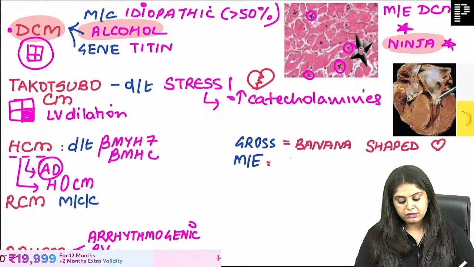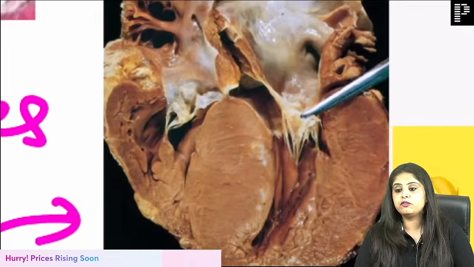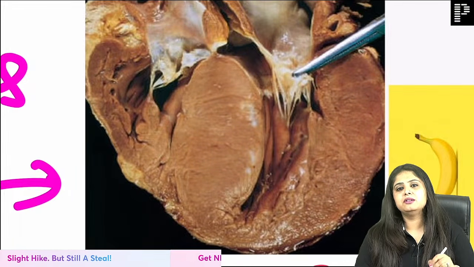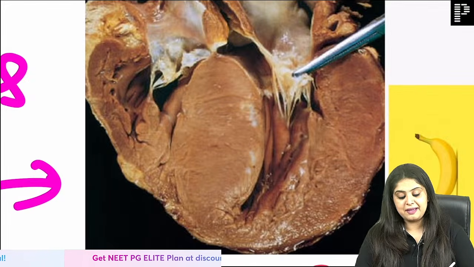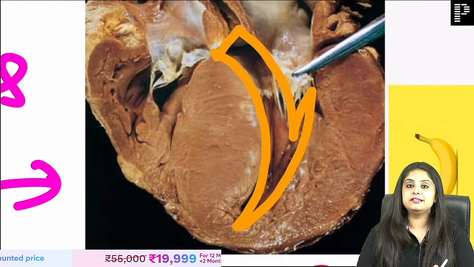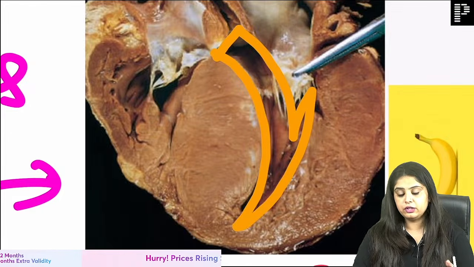Why? Because grossly it is going to show you the banana shaped heart. I've got you the real photo of the banana shaped heart. You will see the same photo in rapid revision, the same in the main video, the same in GT, the same in the exam. The lumen of the left ventricle is going to look exactly like this, and that is going to be the banana shaped heart. Again, the left ventricle is going to look like this.